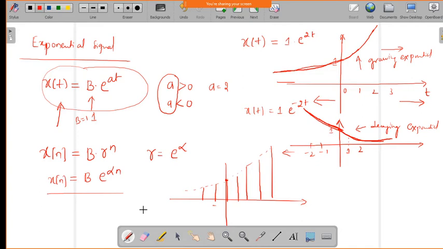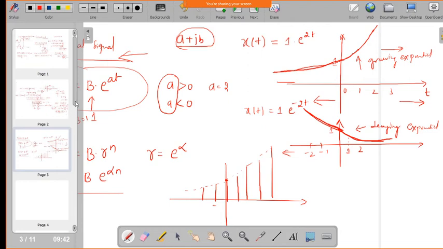Now we can define the exponential signal in terms of complex numbers also. You know the complex numbers, that is, if you have the number a plus j into b, we can call it a complex number. So we can express these exponential signals as complex exponential signals.